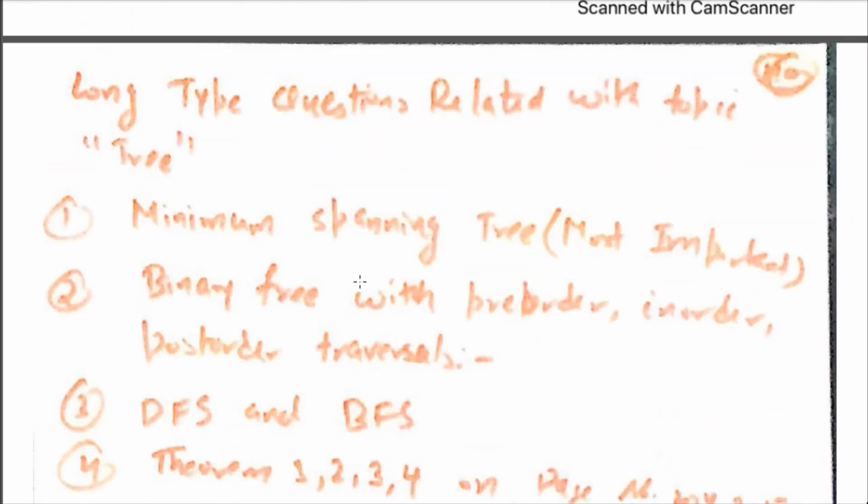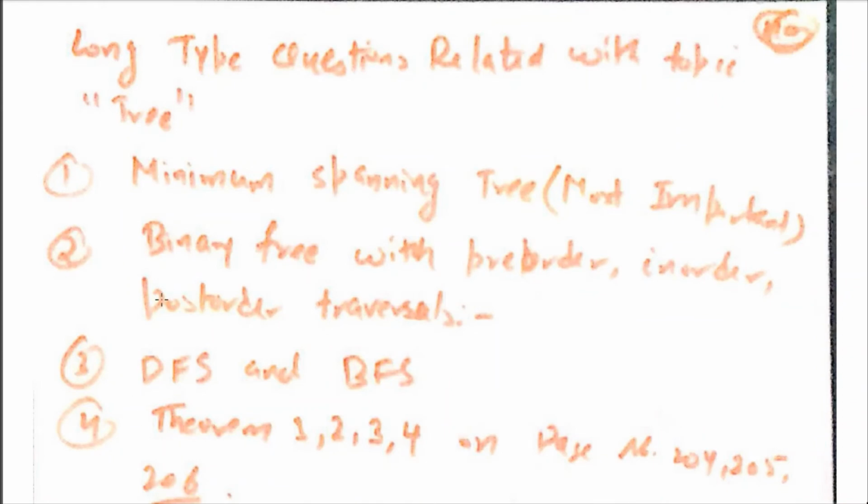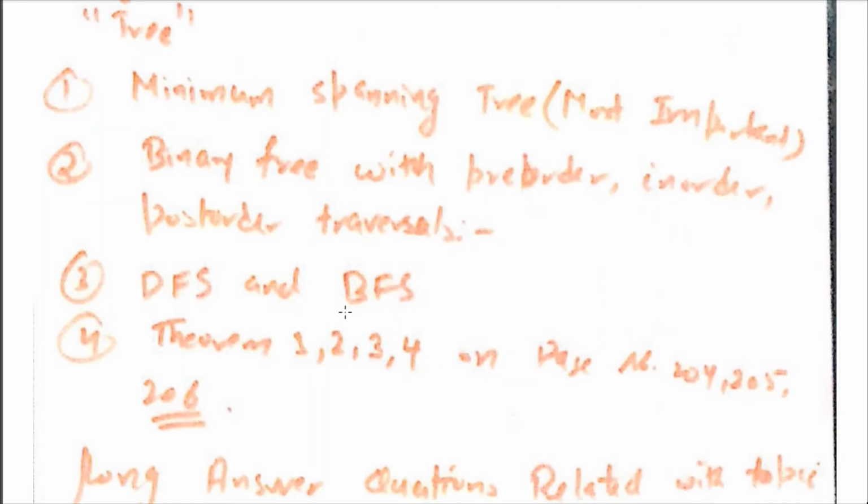Other than minimum spanning trees, there are three more topics related to trees. Second is binary tree with pre-order, in-order and post-order traversal. Related to this topic, they can ask you to draw a binary tree; they will give you two traversals of the binary tree. Then third topic is DFS and BFS.